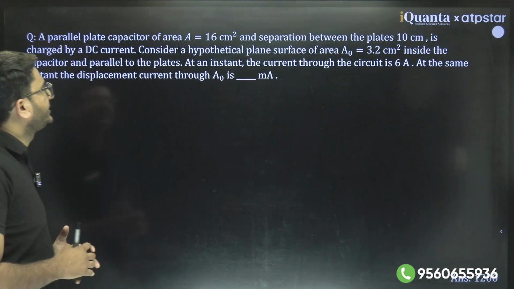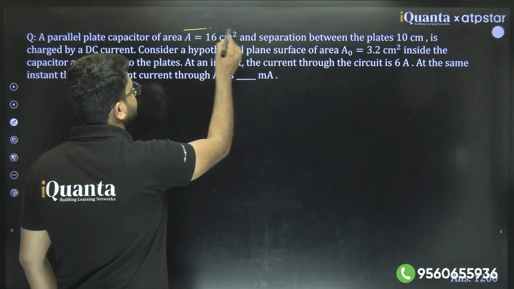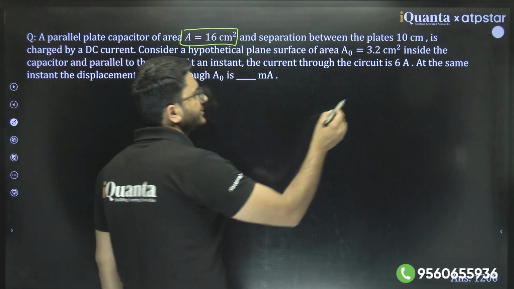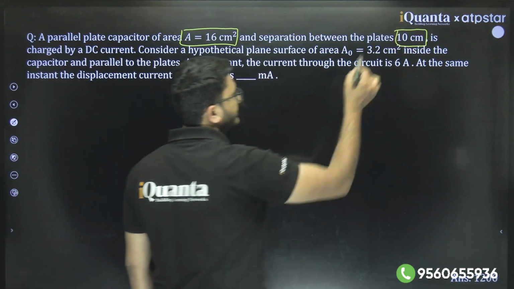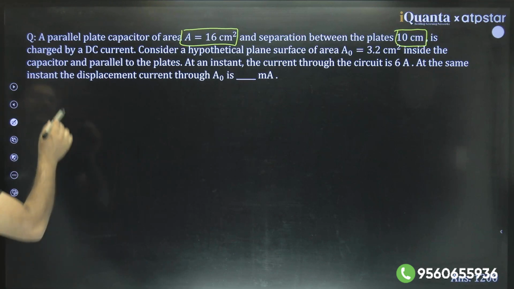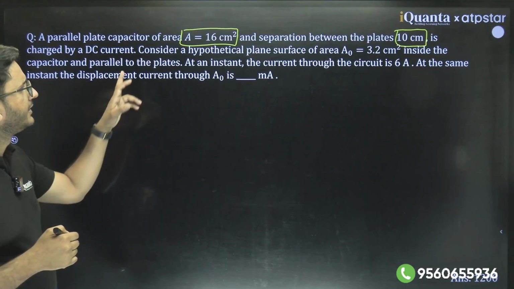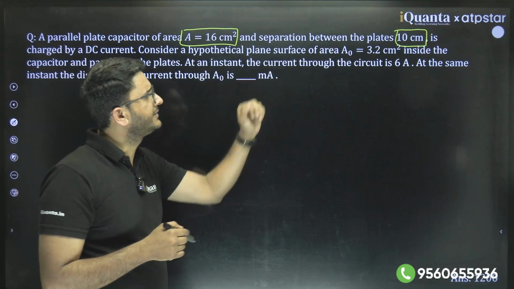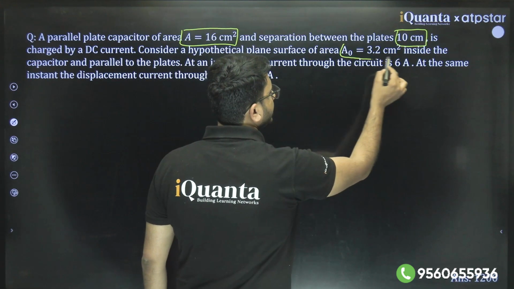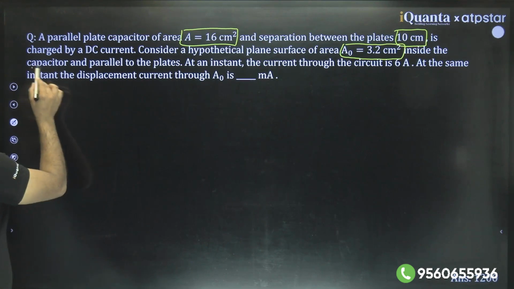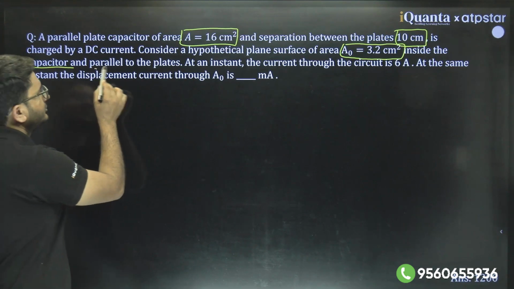Read this question. There is a parallel plate capacitor of area 16 centimeter square and separation between the plates is 10 centimeter. Now it is saying it is charged by a DC current. It is being charged using a DC current. Consider a hypothetical plane surface of area 3.2 centimeter square inside the capacitor and parallel to the plates.